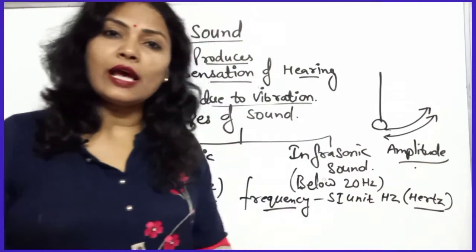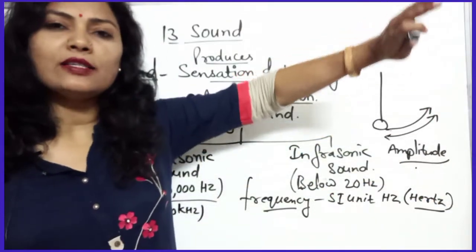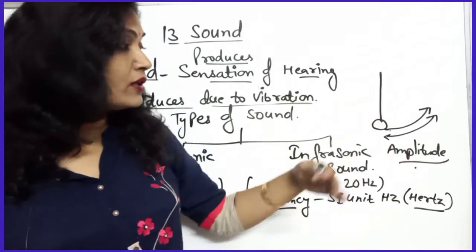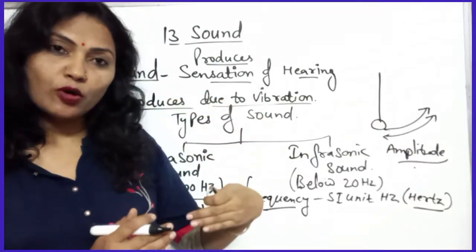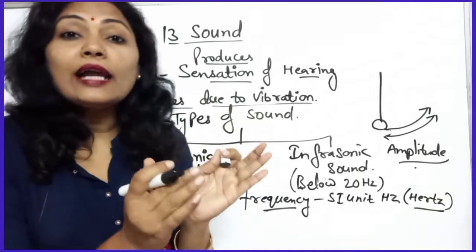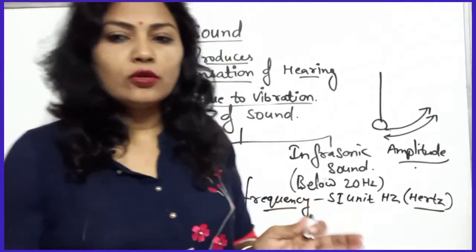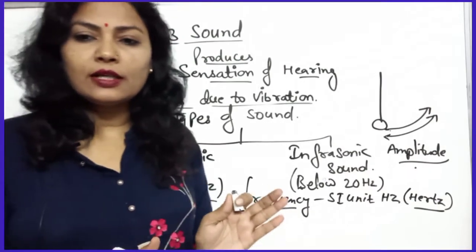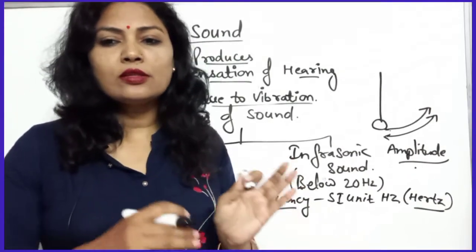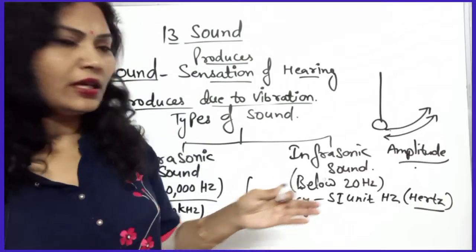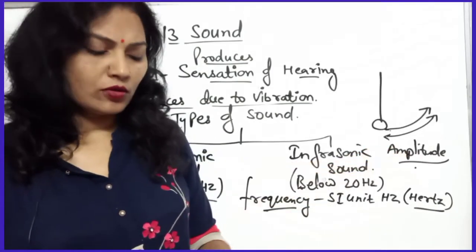Loudness depends on the amplitude. If the distance is maximum, then the sound is loud, and if the distance is small, then it is a soft sound. So the loudness of sound depends upon the amplitude of the vibrating body.